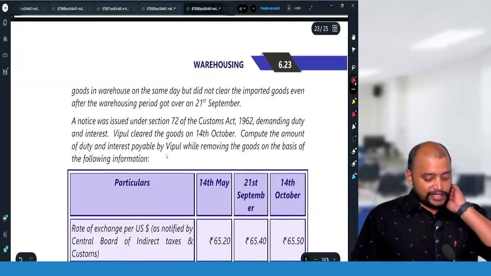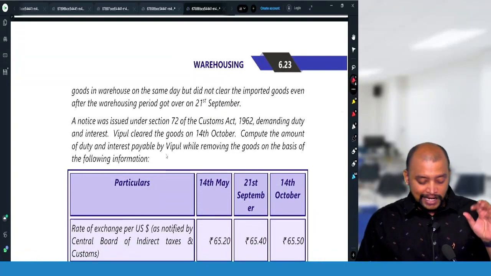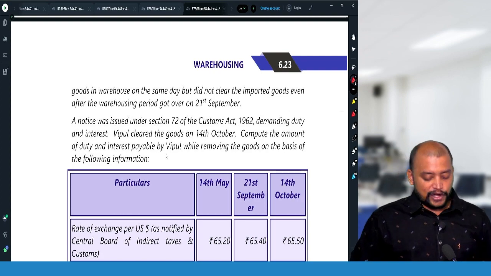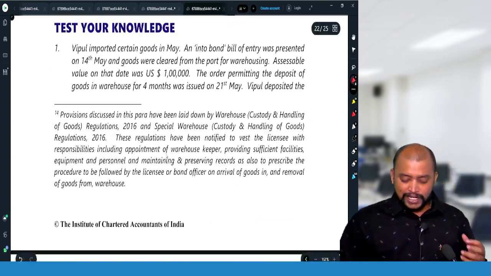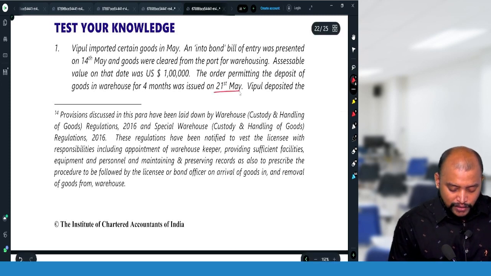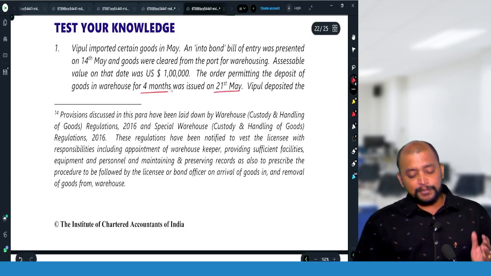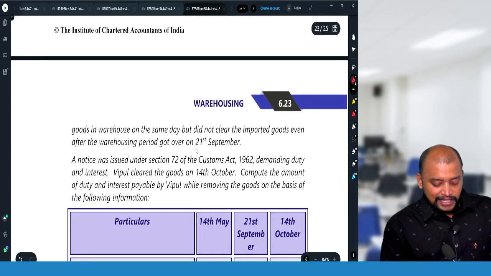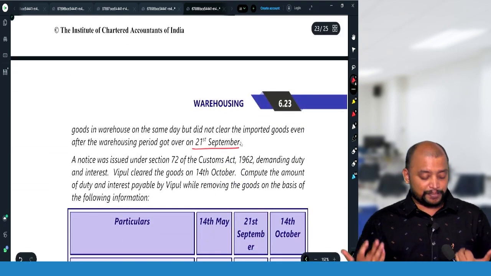Vipul deposited the goods in the warehouse on the same day but did not clear the imported goods even after the warehousing period got over on 21st December. So what is the period of warehousing? 4 months. So warehousing order was issued on 21st May. 4 months means June, July, August, September. But they did not clear by 21st September.